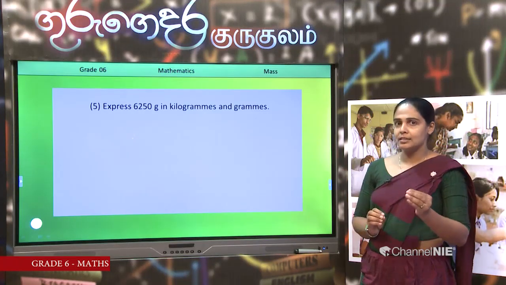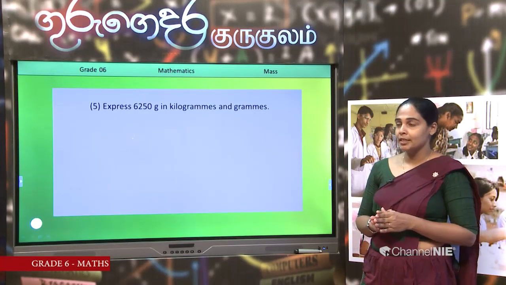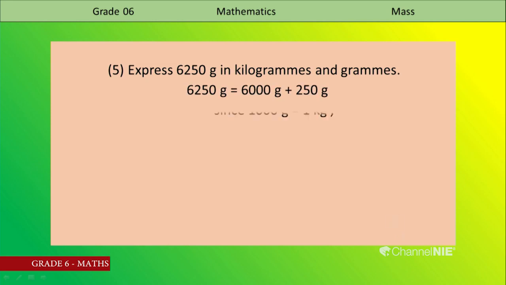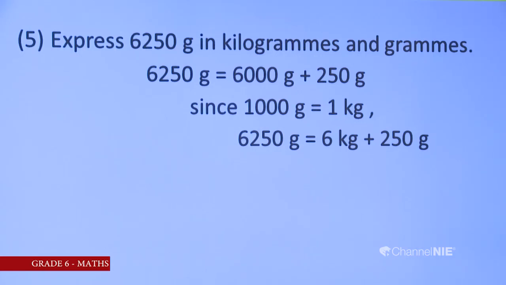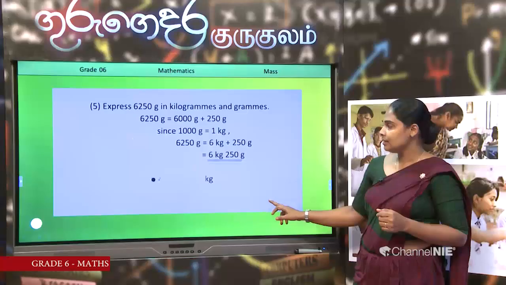6250. In 6000, you can identify how many thousand heaps there are. 6000, then 6 is the number of kilograms. Since 1000 grams is equal to 1 kilogram, we can write 6250 as 6 kilograms plus 250 grams. Then the answer is written as 6 kilograms 250 grams. Is it clear? Now this one you know it.